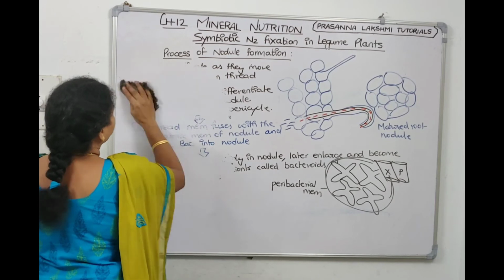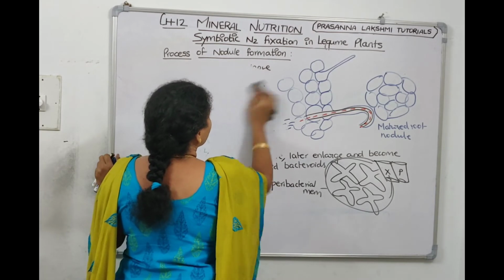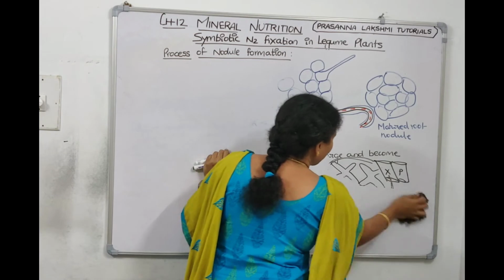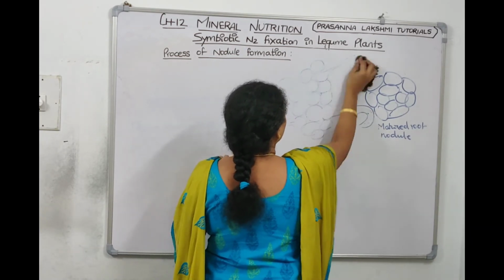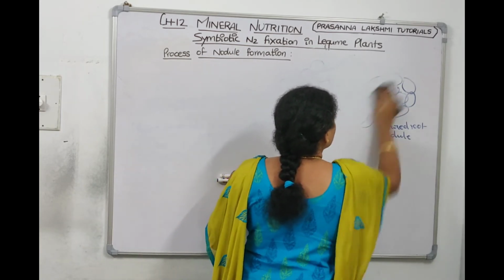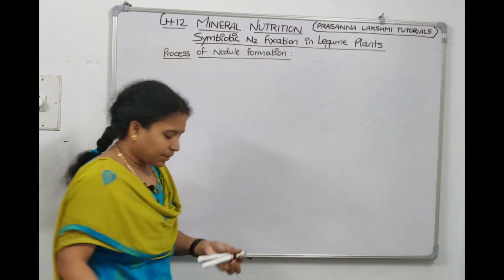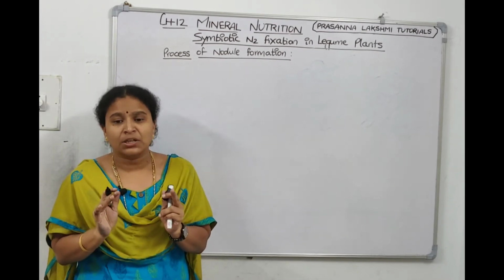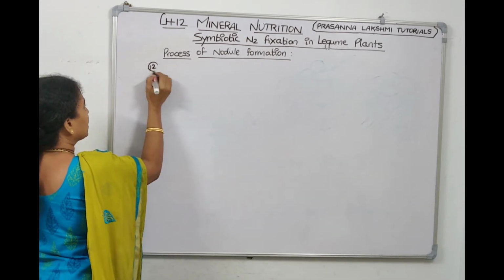Now next step is, these bacteroids will secrete an enzyme. What is that enzyme the bacteria will secrete? Nitrogenase, which reduces the nitrogen into ammonia, right? Now inside the nodule, the bacteroids will secrete an enzyme. What is that called? Nitrogenase, right? So let us say that the fully matured bacteroids secrete nitrogenase enzyme. I think this is the 11th or 12th step.